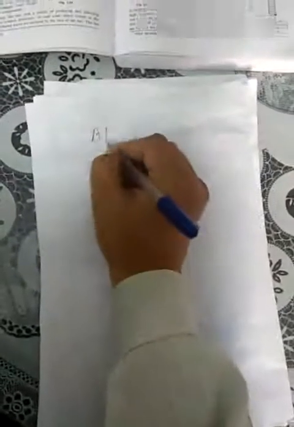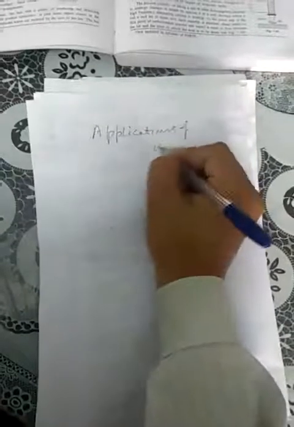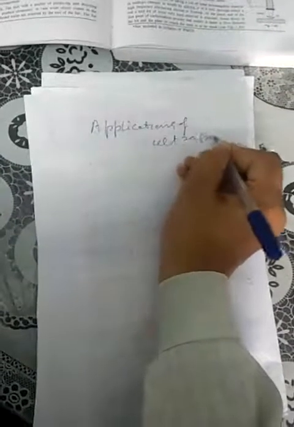Good morning, everyone. So the next topic is about the applications of ultrasonics. Ultrasonic beams, we have seen, are beams of very high frequency, more than 20 kilohertz, which cannot be heard by human beings, because humans can only hear between 20 hertz and 20 kilohertz. These have properties that they are highly energetic, the wavelength is very small, they can pass with constant velocity in a particular medium, and many more.